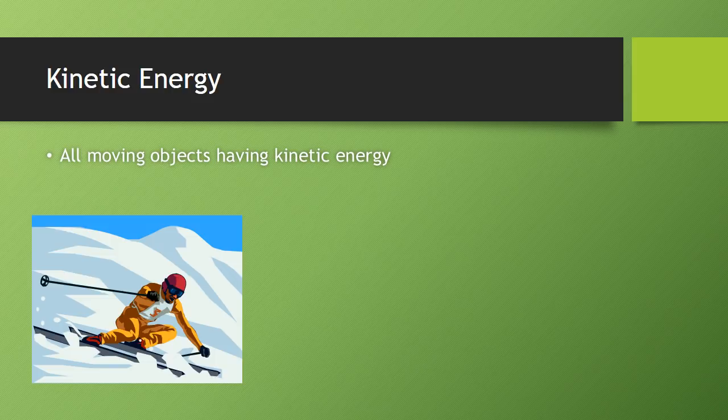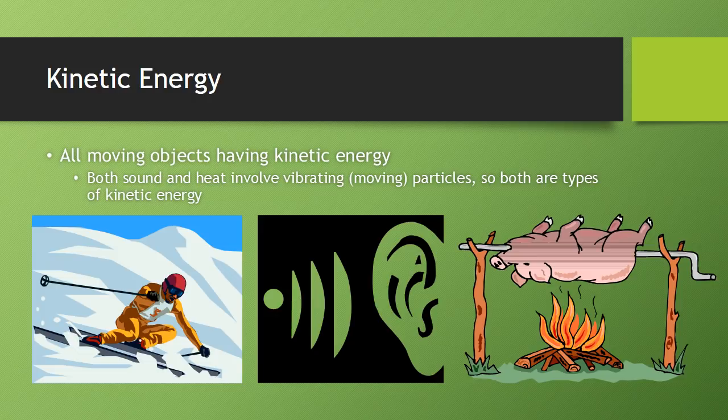First of all, we're going to look at kinetic energy. Kinetic energy is the energy that all moving objects have. For example, the skier, he's moving rapidly down the hill, therefore he has kinetic energy. Sound and heat both involve vibrating particles. In the case of sound, it's vibrations in the air, and in the case of heat, it's vibrations within the hot objects. So both of those are types of kinetic energy.